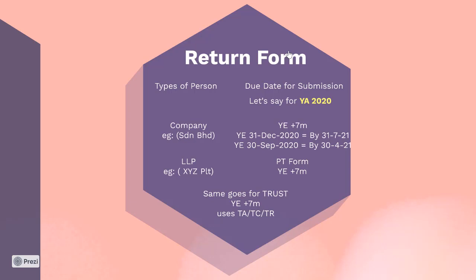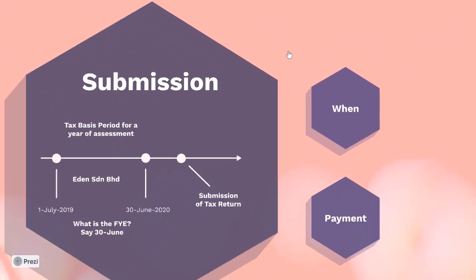Now, in the exam, you don't really need to quote the name of the form. You don't have to say we're going to use BE form or B form or C form. You just have to use the words prescribed form. Understand? Prescribed form. Okay?